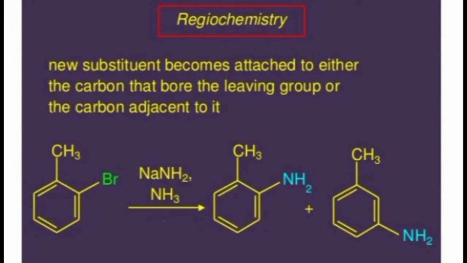Now the other way we can see: in this example you can see bromine Br and methyl group CH3 both are bonded to adjacent carbon atoms. In this reaction you can see that Br is firstly given out and its position is taken by NH2, and the other structure is obtained in the product where NH2 is bonded with the carbon adjacent to the carbon to which bromine was previously bonded.